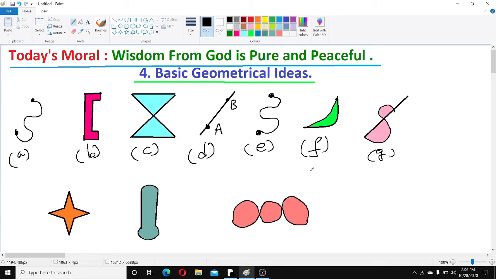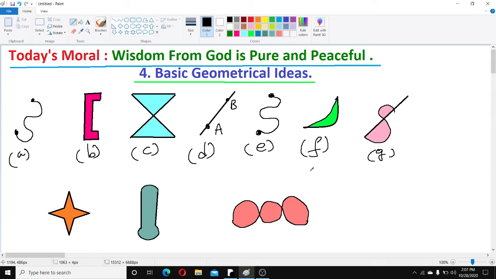Now we are learning fourth chapter, basic geometrical ideas. Already in the last class I explained point, line, line segment, ray definition. And we completed exercise 4.1 also, all the problems. Now you see this figure. Some figures are there on the board, children.